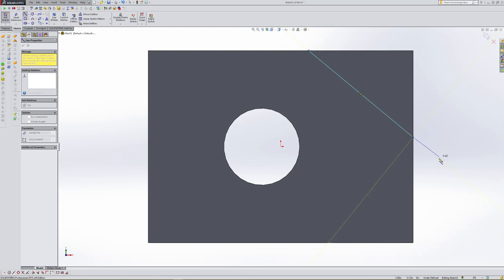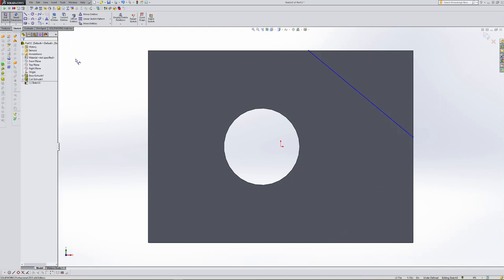So now that I've put my line here, I'm still in the line command because I didn't try to terminate it or anything, but I know that I'm going to go to dimensions. So I come up here to the top left and I say smart. I select smart dimension, and now I move my mouse pointer over. Notice it's showing the mouse has the command of dimensioning. I'm going to come to this bottom edge again, one mouse click.